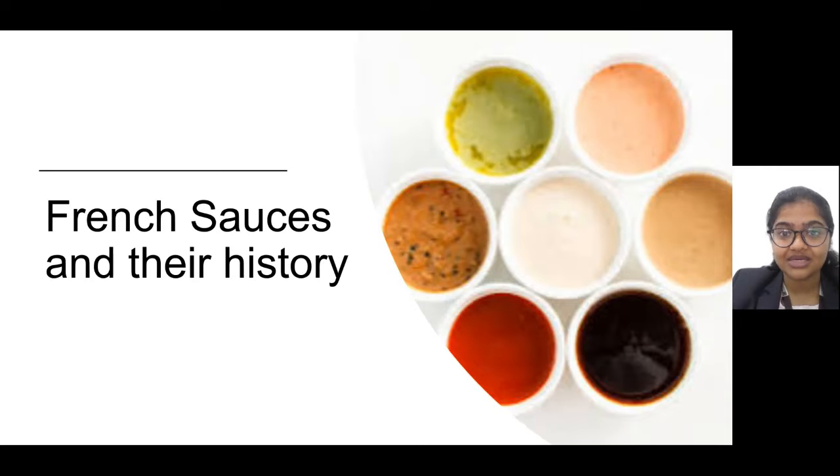So sauce is basically a thickened version of a liquid which is more flavorful, which adds taste and flavor to the dishes, and which is also used for plating or garnishing of a food. It is also used as an accompaniment for certain steaks and certain main courses. Sauce can be added for making gravies, stews, or even in soup. Now this sauce is one of the most essential elements in the kitchen in any cuisine all over the world.